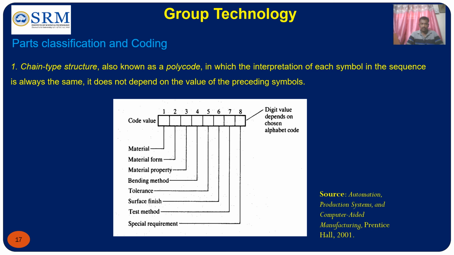The first digit represents the material, the second digit represents the material form, the third digit represents the material property, the fourth digit represents the bending method, the fifth digit represents the tolerance, the sixth digit represents the surface finish, the seventh digit represents the test method, and the eighth digit represents the special requirements. So the digit values depend on the chosen alphabetic codes.